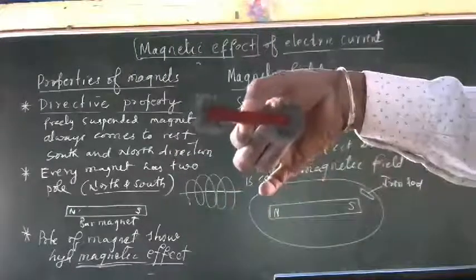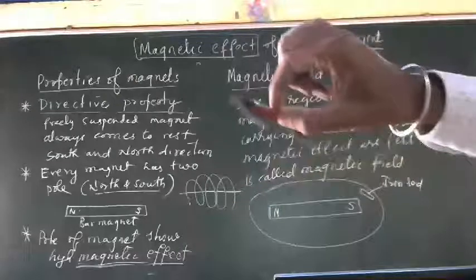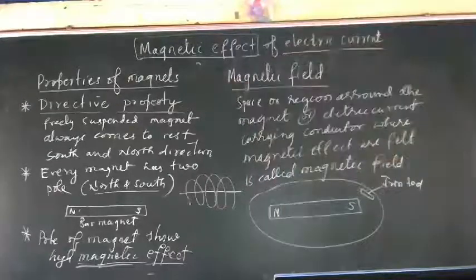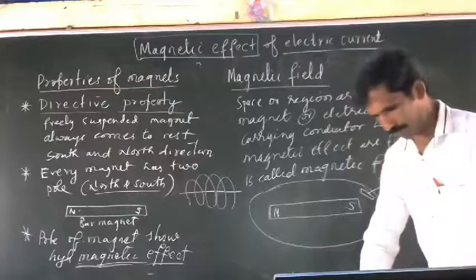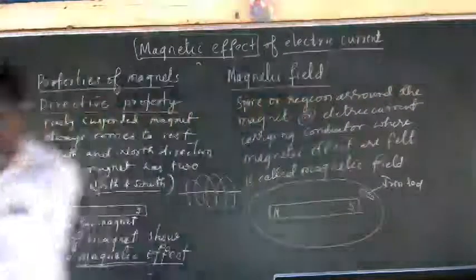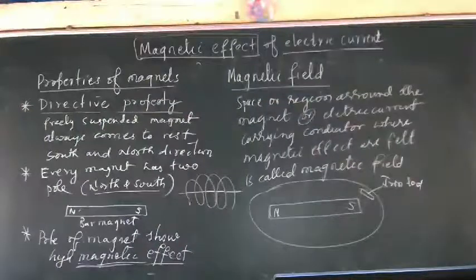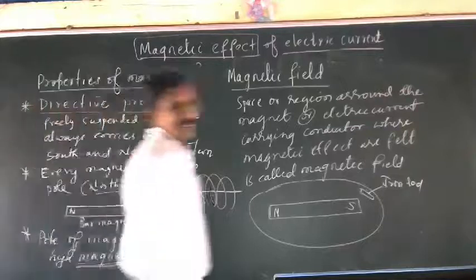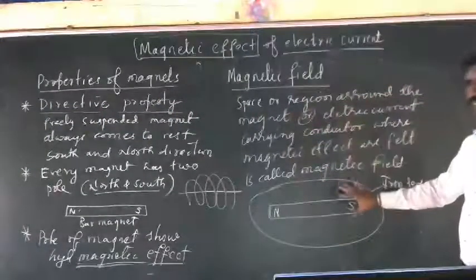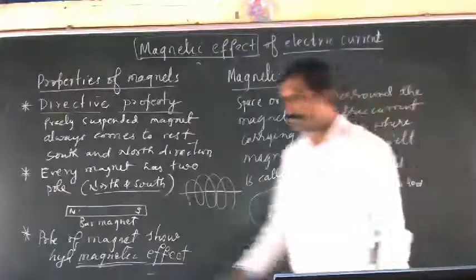See how it is arranged. That is the magnetic field.